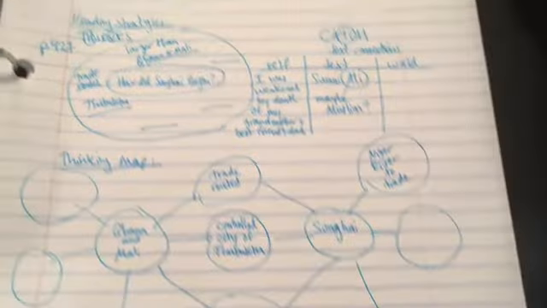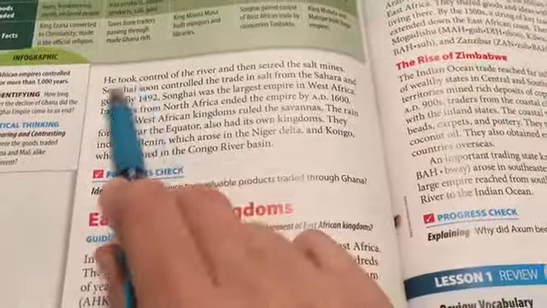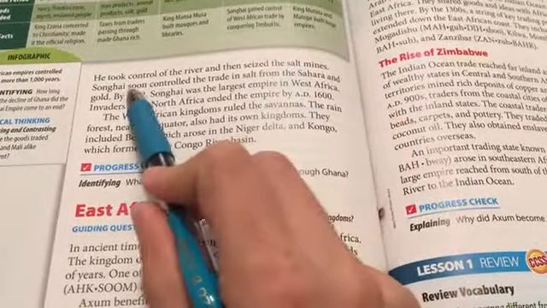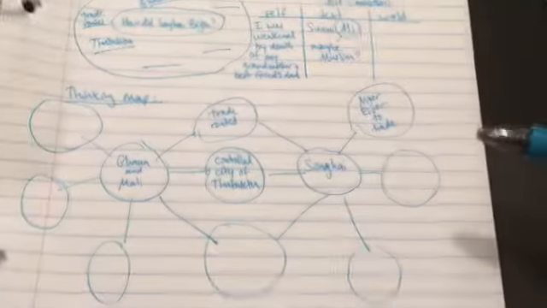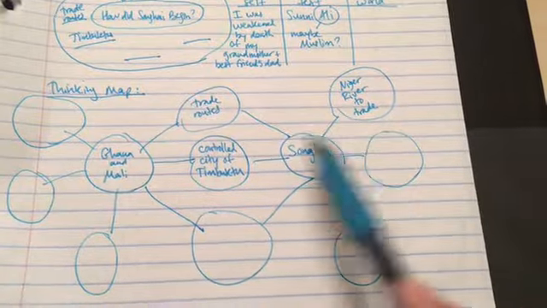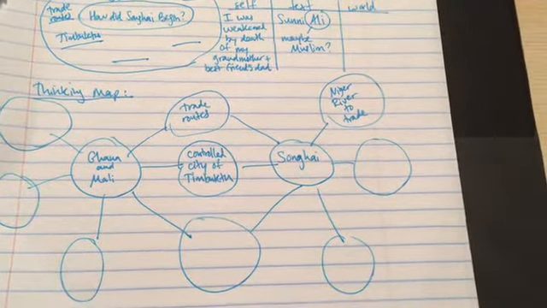Okay, we're going to go ahead and turn from page 427 to page 428, where we're going to finish this text about Songhai. It says here, he took control of the river and then seized the salt mines. I want you to think about what can you add here to your double bubble. Do you see a similarity or do you see a difference? Pause the video now and see if you can add either a similarity or a difference.